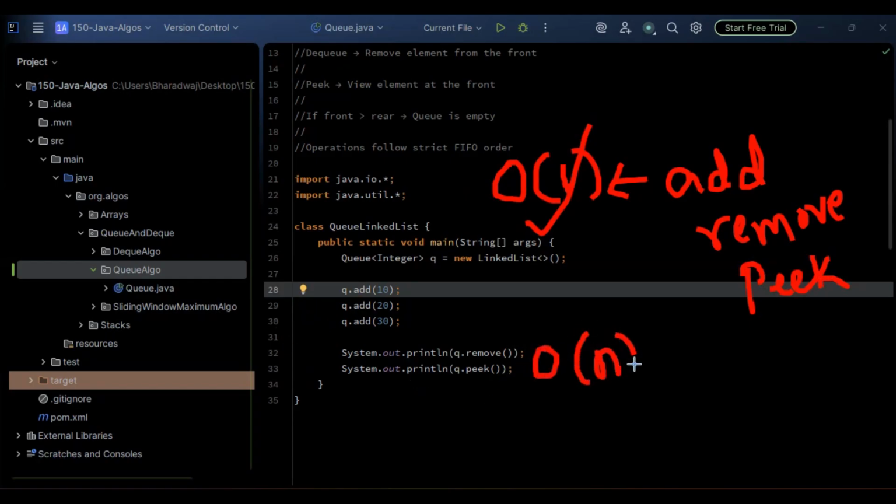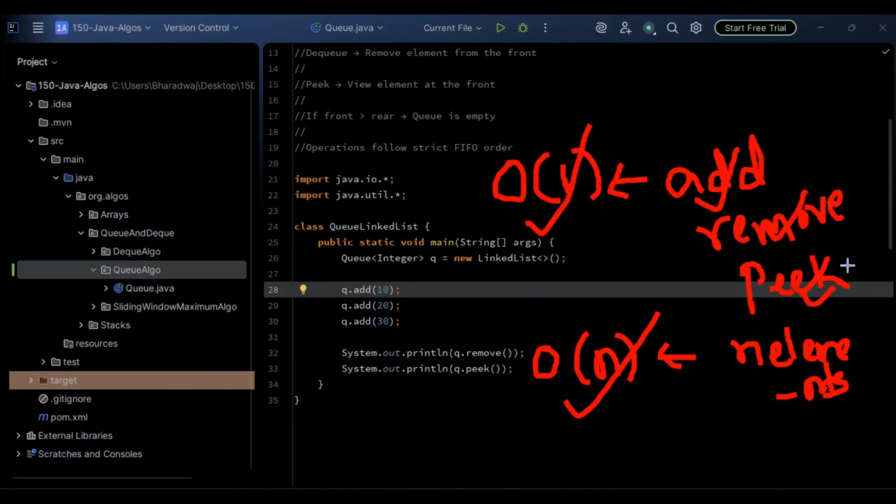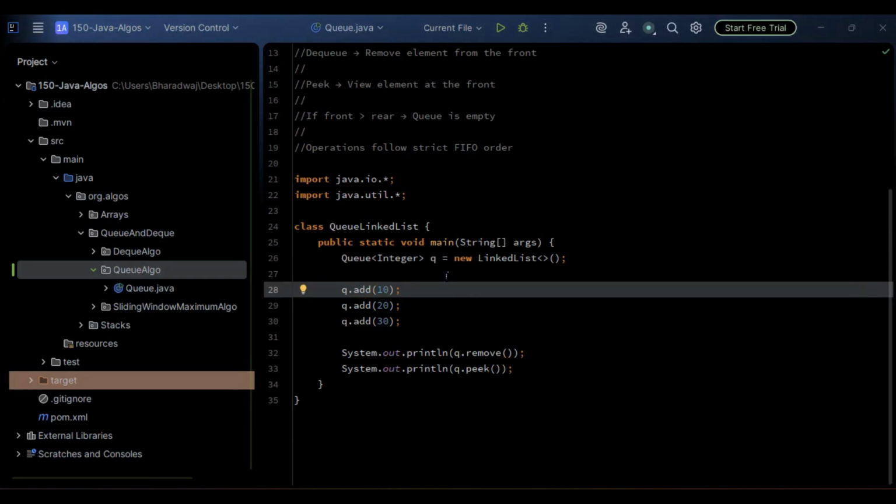Space complexity would be big O of n as well, for the n elements. In the worst case, we have to store all the elements, right? So the space complexity would be big O of n, and the time complexity is big O of 1 per operation that we have considered for adding, removing, as well as the peek. That's what we saw here, right? Yep, so this is it for the queue. It's as simple as that. We are done with the queue algorithm.